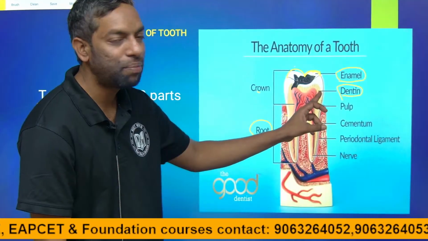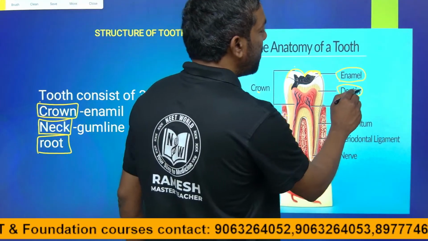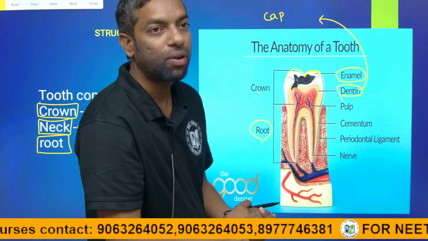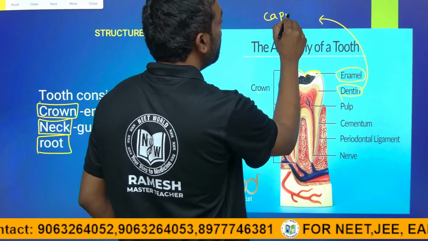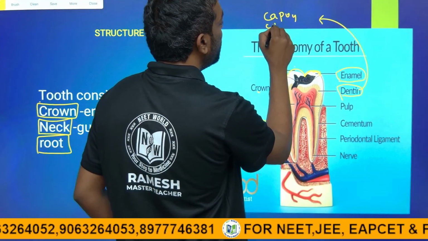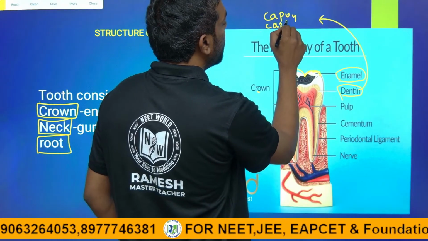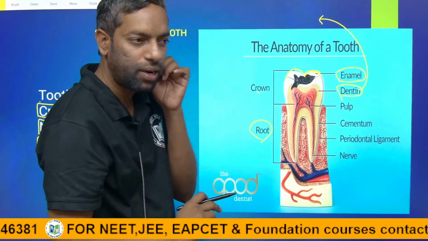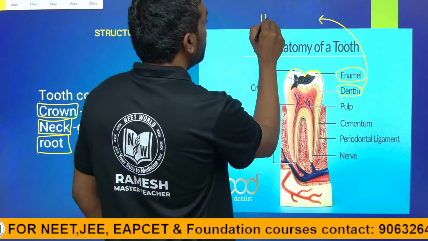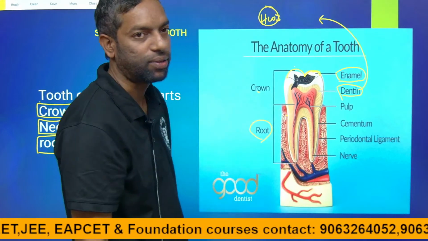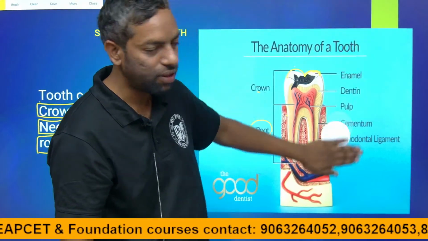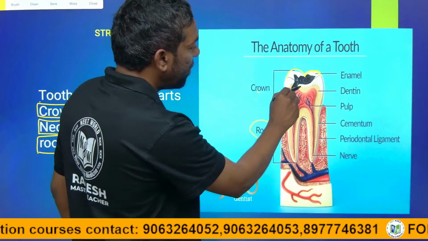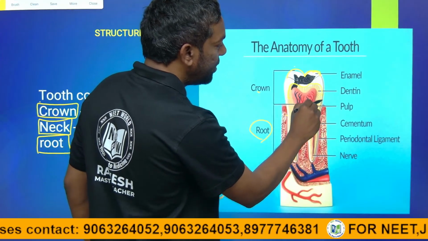Dentin is the hard part, which is made up of calcium phosphate Ca3(PO4)2 and calcium carbonate, and also calcium bicarbonate. We will discuss the formulas later, no need here. Dentin is below the enamel, guys.